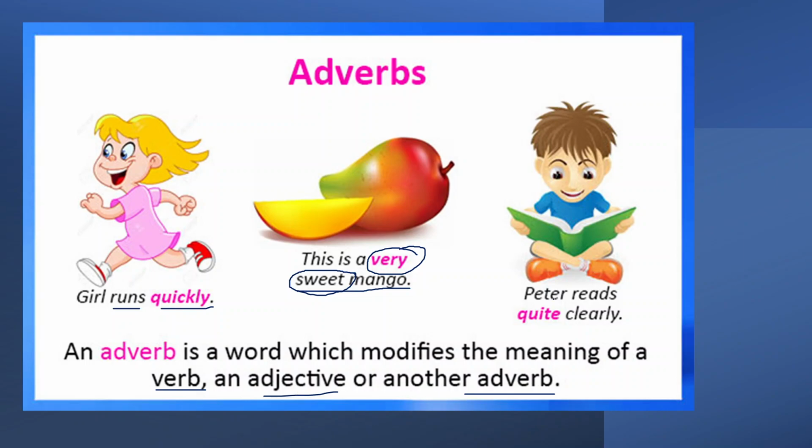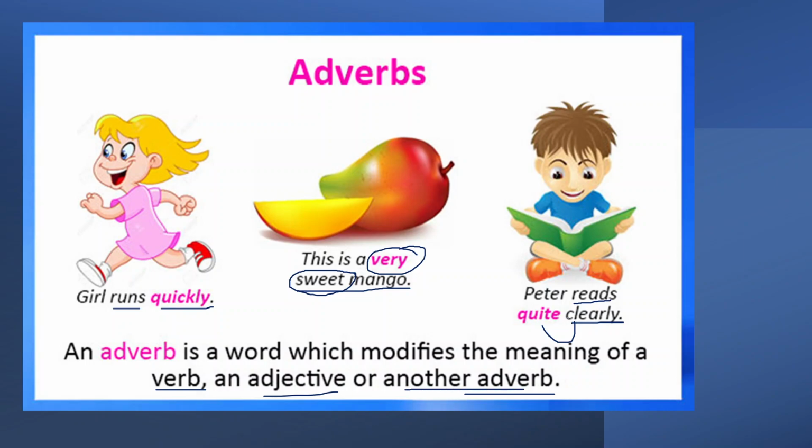Now in the third example, children, see, Peter reads quite clearly. So reads is a verb, and how he reads? Clearly. Clearly is an adverb. Now clearly, how clearly he reads? He reads quite clearly, right? So as I told you that an adverb also modifies another adverb.